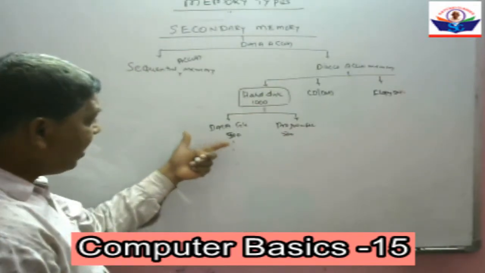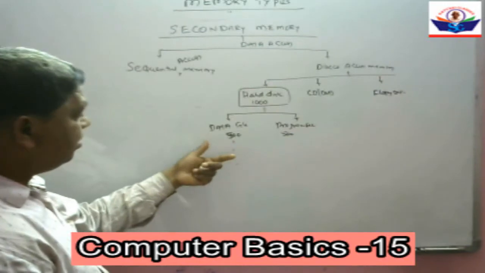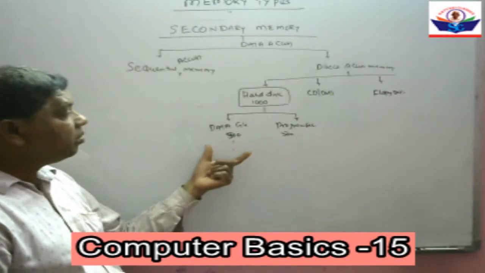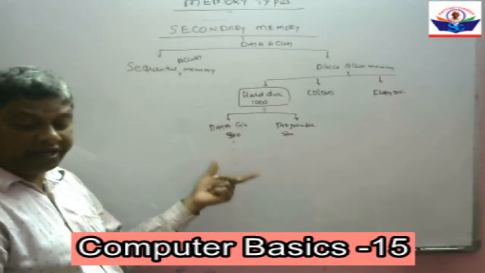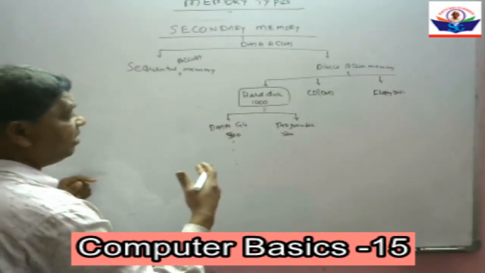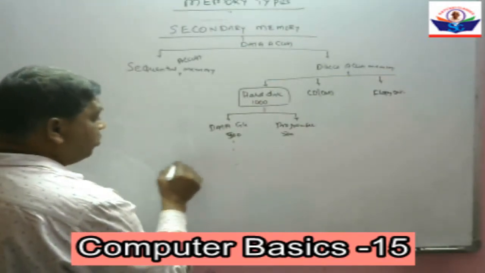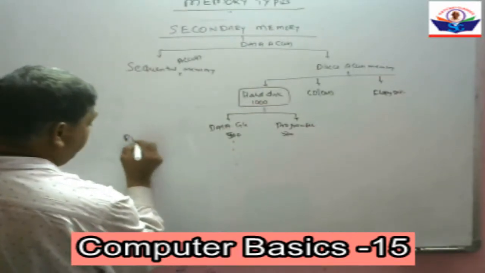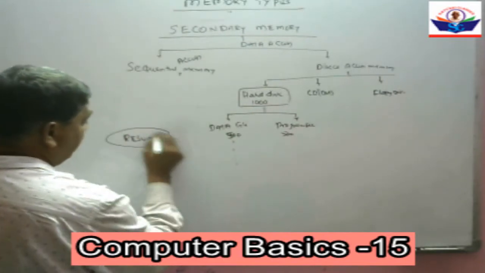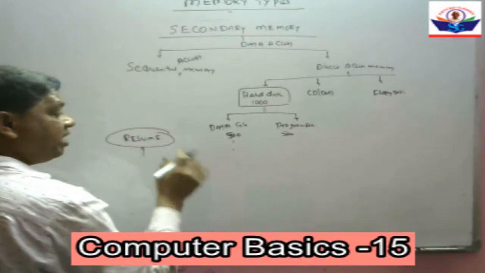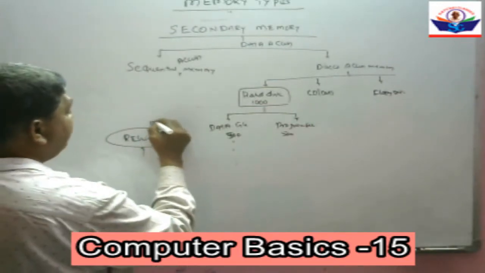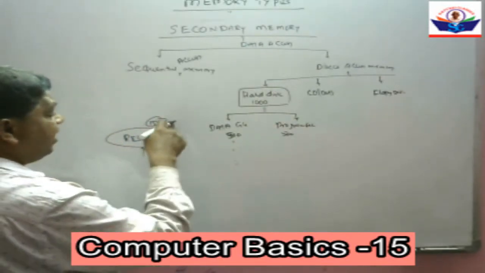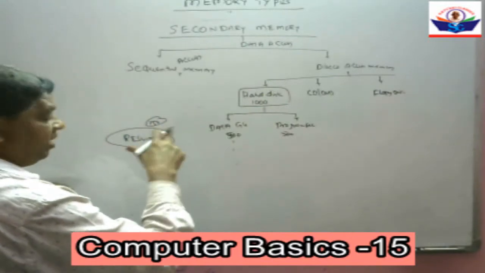We can access any file out of the 500 from this hard disk at any place at any time. We can directly access, that means no need to go in sequence. Suppose I have a region; we can access that region directly by going to the directory.